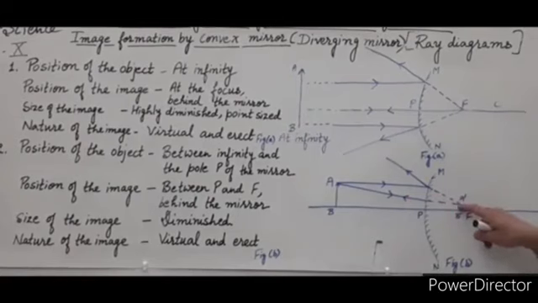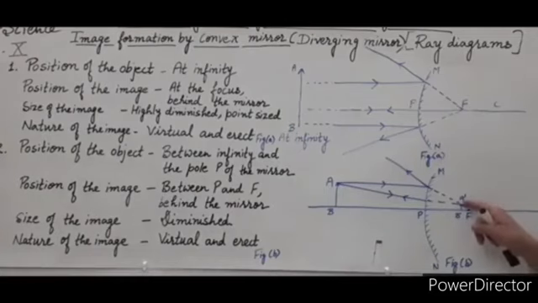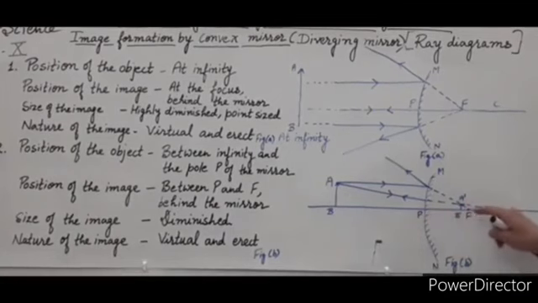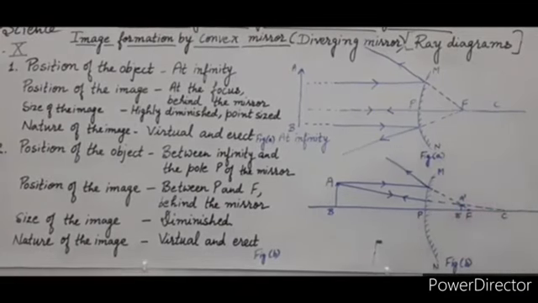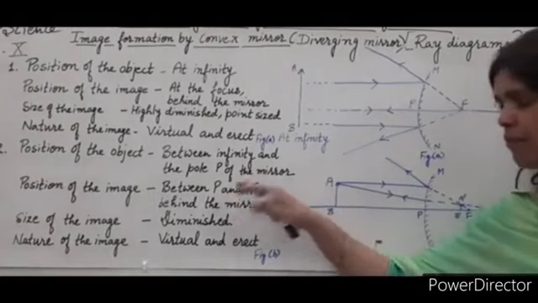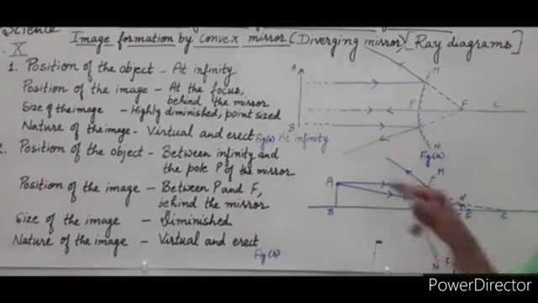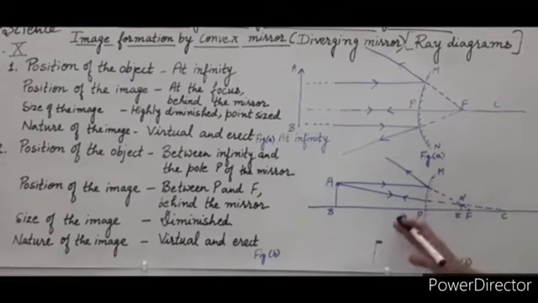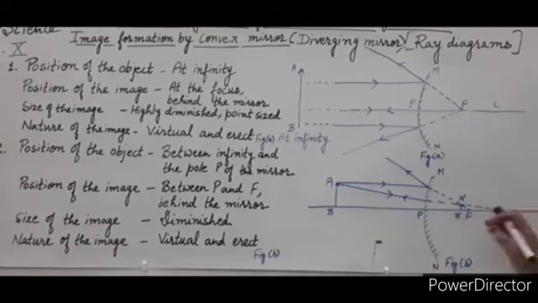So, both the reflected rays meet at this point. So, here image formation takes place. This is the position between P and F. So, the image formation takes place between the pole of the mirror and the principal focus, behind the mirror.